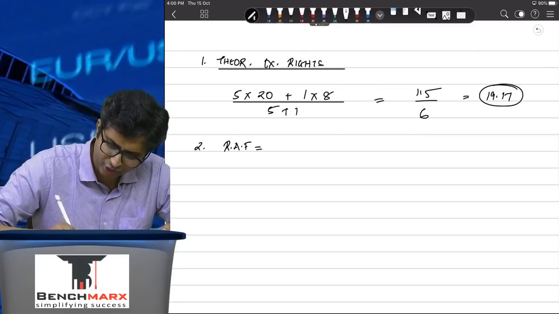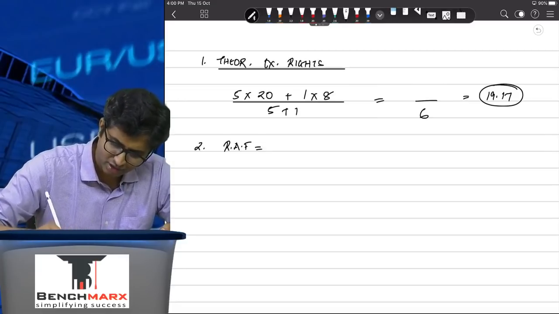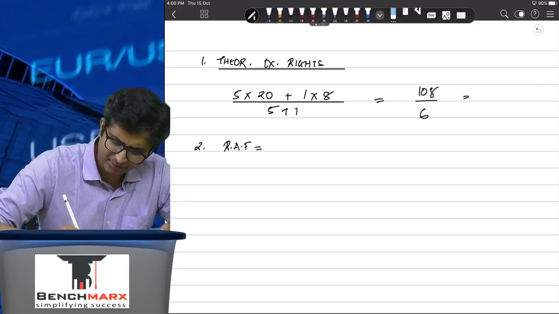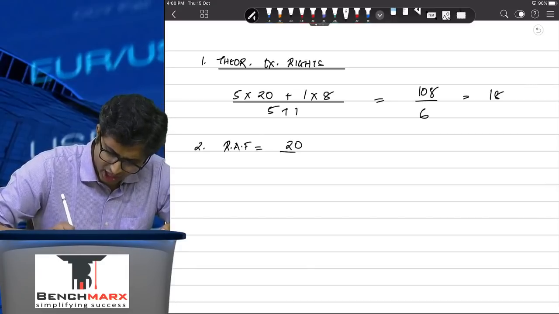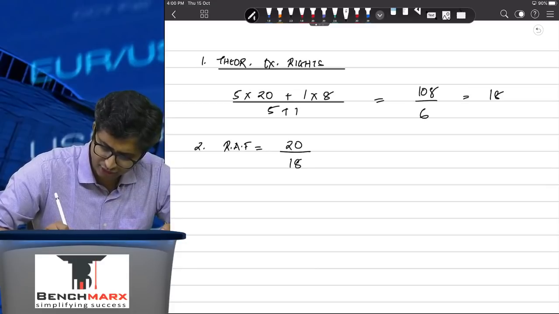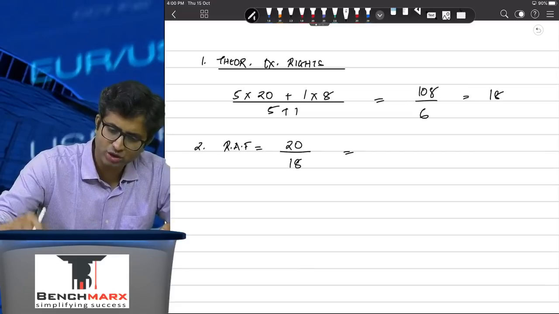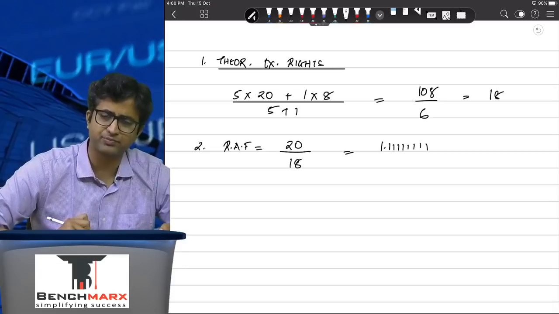Or this was 8 rupees. So this is, let us say, 108. And 108 upon 6 comes to 18. So we will say that the price prior to the rights issue was 20. However, after the rights issue is done, the price falls down to 18, and hence due to the rights issue, the adjustment factor is 1.11111.